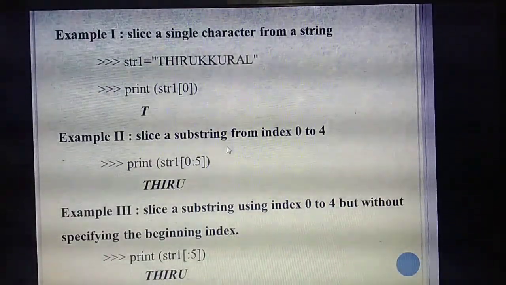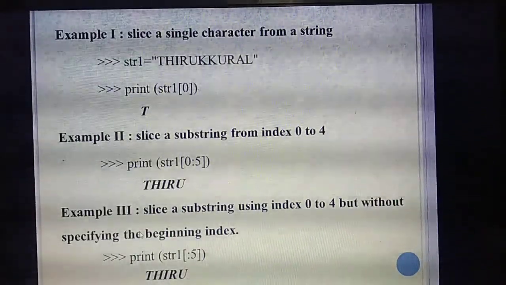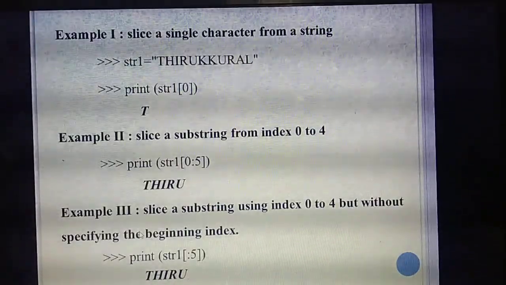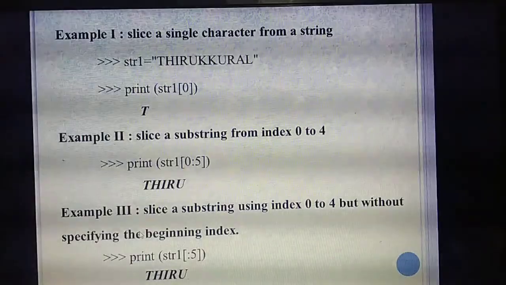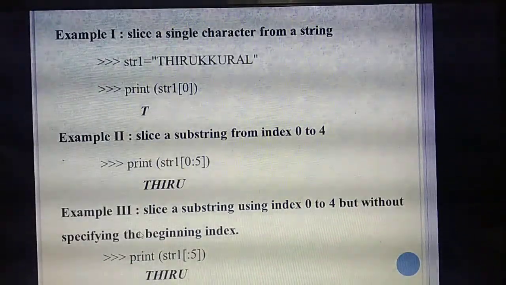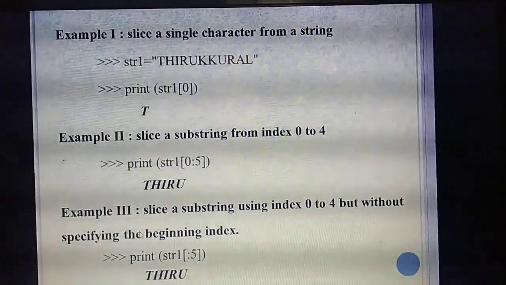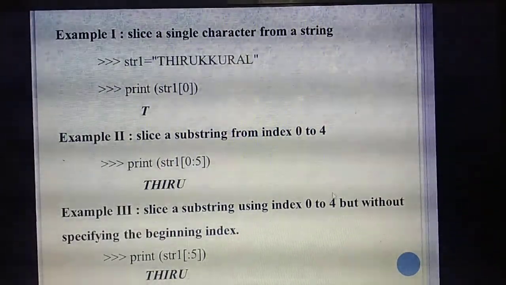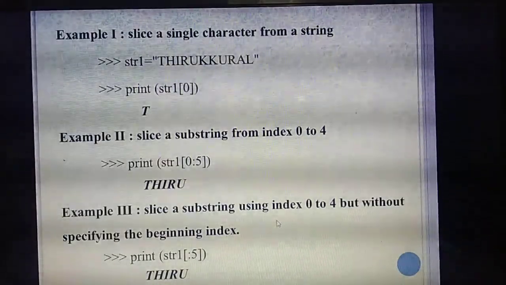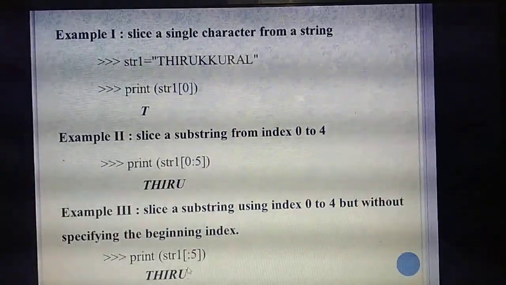You are slicing a substring from index 0 to 4, but we are not giving the beginning index. This is very, very important. Sometimes they ask a 1 mark question, sometimes a 2 mark question. They give some words and ask you to slice like this. So please listen carefully and study. Without specifying the beginning index, they ask you to slice. Till which index value do they need the slice? To 4. So you need to give the last value as 5. But you are not going to specify the beginning index.